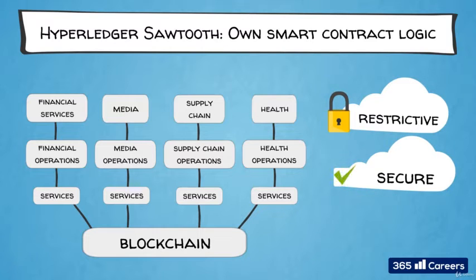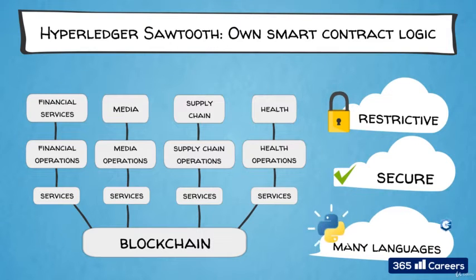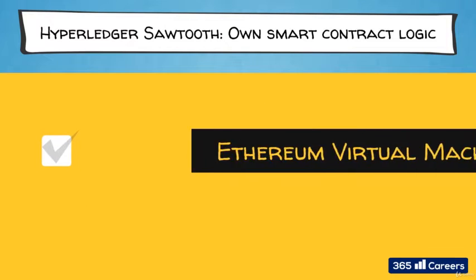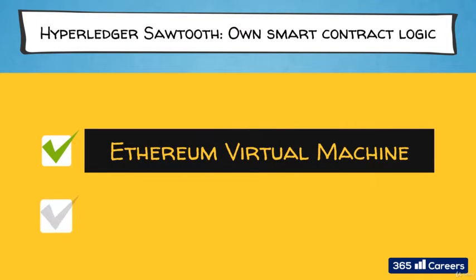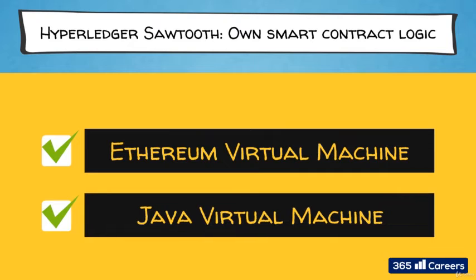With a smaller code base, flexibility of what you can do is restricted, but also the probability of costly errors is smaller. This design choice follows a similar logic to why the programming capabilities in Bitcoin were restricted from the outset. Furthermore, Sawtooth enables developers to write smart contracts in a variety of languages such as Python, JavaScript, C++, Rust, and Go. It is also flexible regarding virtual machines, and both the Ethereum and Java virtual machines can be used.